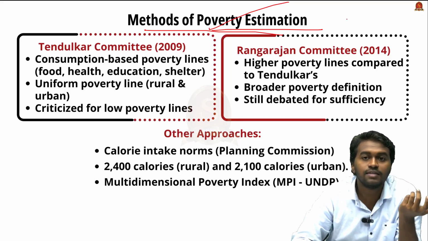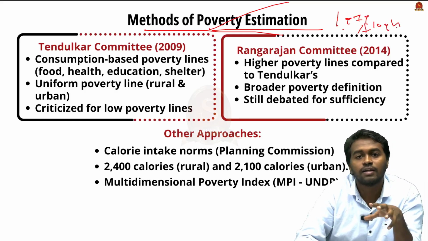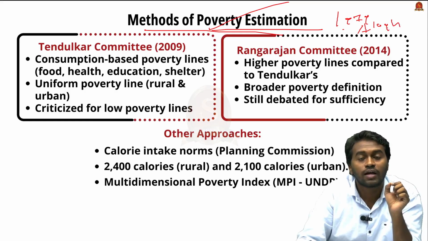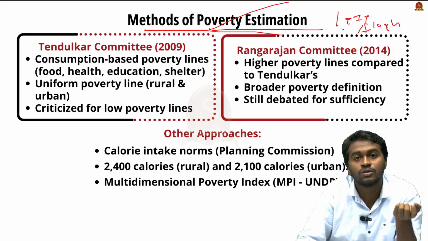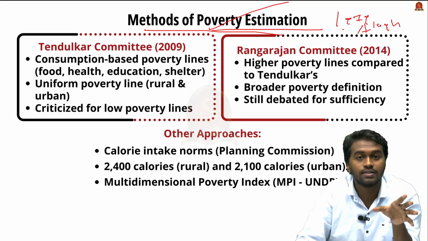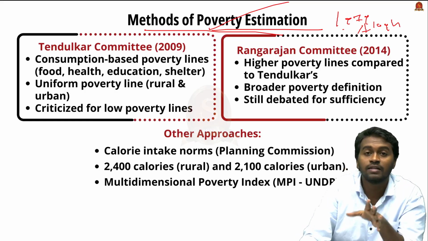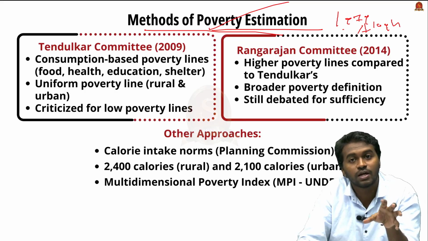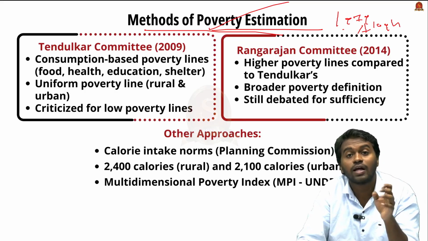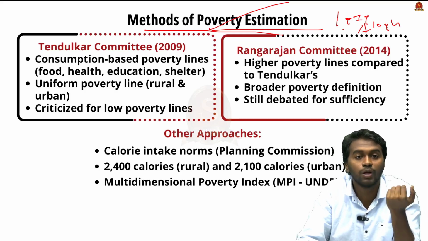In the year 1979, the government appointed a committee known as the Alagh Committee, and they adopted the calorie consumption method to estimate poverty. According to them, if a person or community cannot access 2,400 calories per day in the rural area, or 2,100 calories per day in the urban area, then that person will be considered as living below the poverty line.